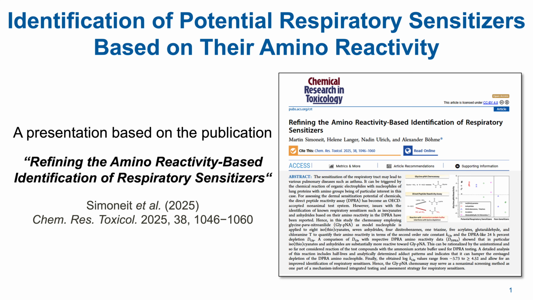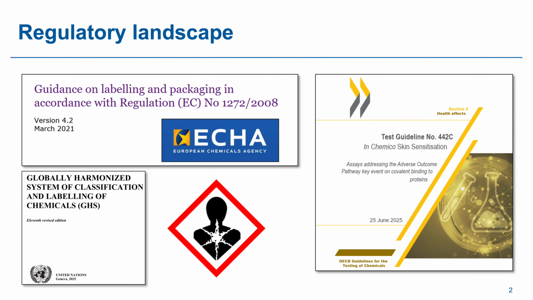Let's start with the regulatory landscape. Under frameworks such as the Globally Harmonized System, GHS, and the European CLP, respiratory sensitizers must be identified and classified because they can cause severe and sometimes irreversible health effects. However, unlike skin sensitization, there is no OECD-accepted test guideline specifically for respiratory sensitization. In practice, this has led regulators and industry to rely on non-standardized human data or surrogate methods, particularly those originally